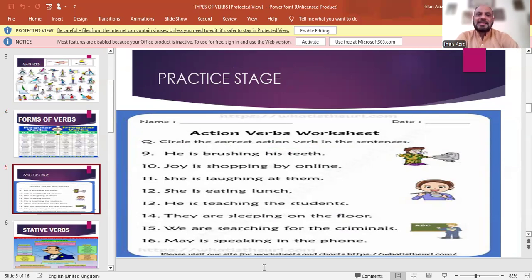Now we come to a practice stage for the action verb worksheet. Circle the correct action verbs in the sentences. He is brushing his teeth. So here brushing is the action verb. She's laughing at them. Laughing is the action verb. We are searching for the criminal. Searching is the action verb.